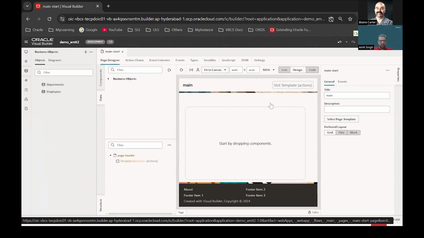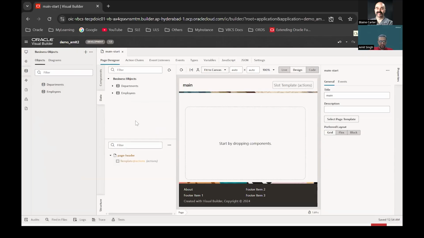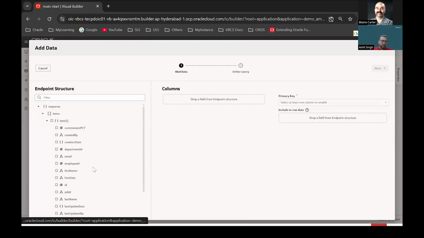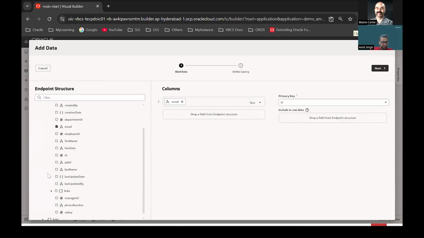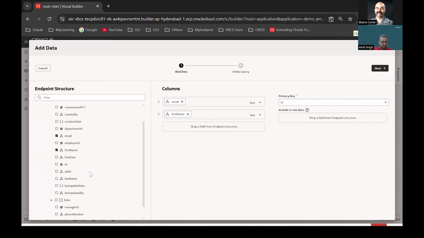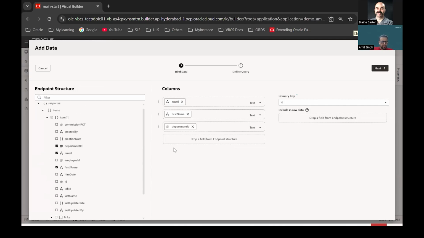And in this, let me quickly show it to you. Let me just create a table with this employees business object, with the get many API. I can just go to this table. I just wanted to show a couple of points that we have discussed here. Okay? So let me select a few columns, maybe first name, department ID, and so on.